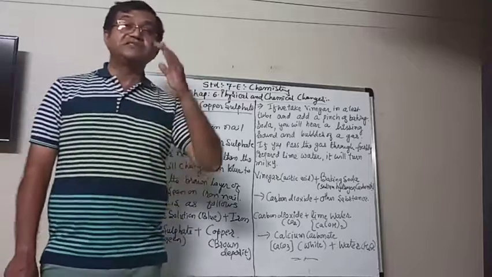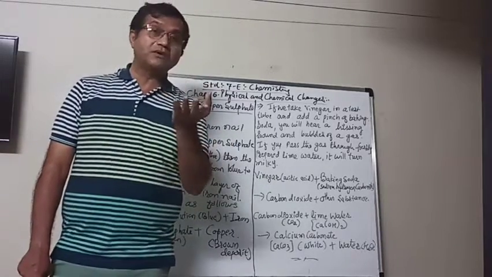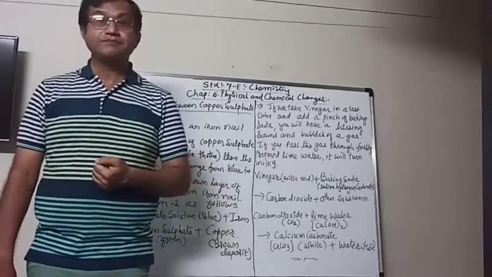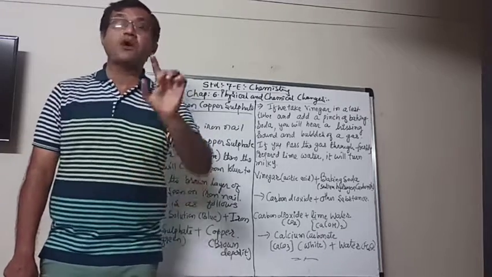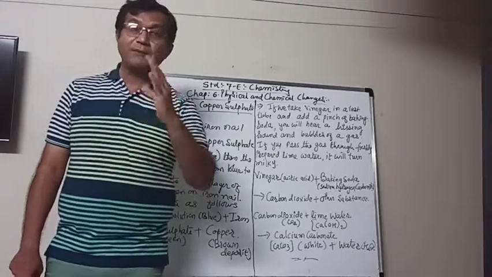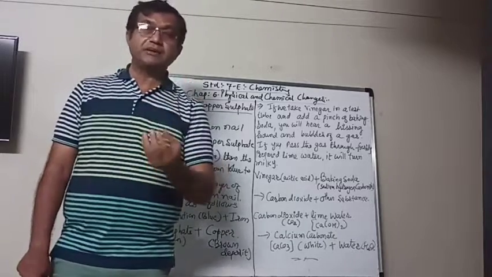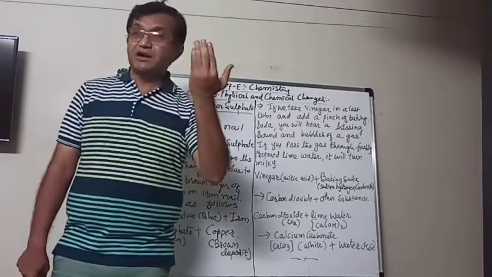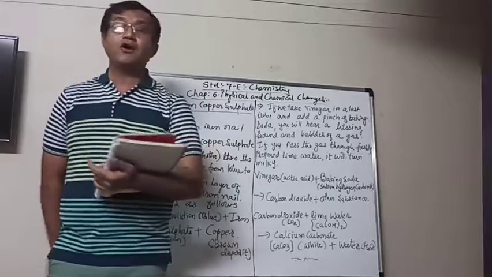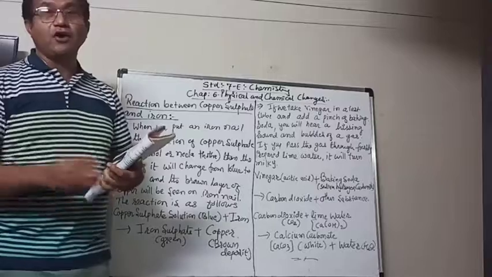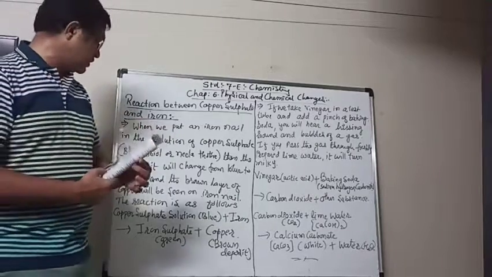And therefore the color changes from blue to green. And that brown layer is the copper metal. When the copper metal is deposited, means the copper metal is getting separated, and it makes a layer on that blade or the iron nail that we put here.